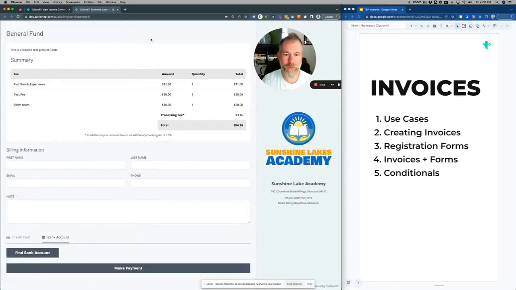Invoices are really, really powerful and cool with TuitionEP. I'm going to go over the basics. There's a lot of flexibility here that I could go into, but I want to cover the basics. First thing you see here is just a basic example of what we're going to create.